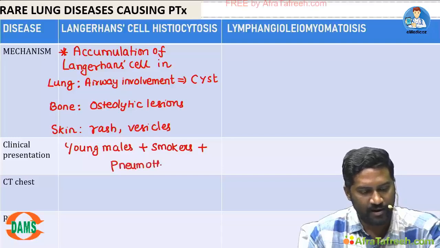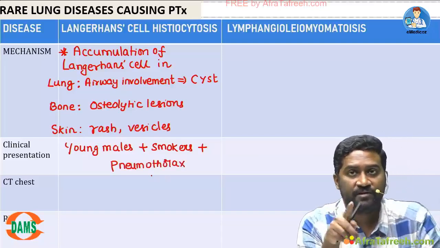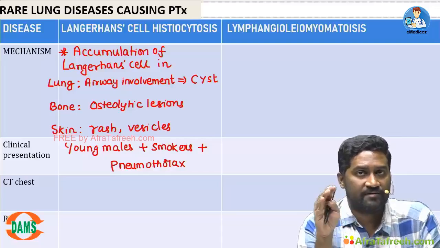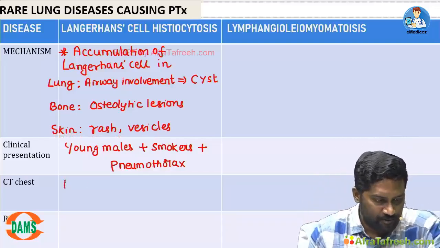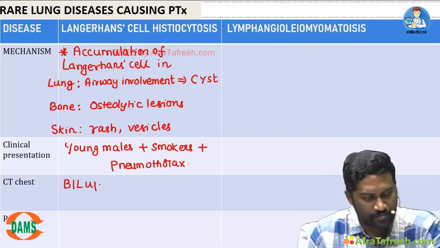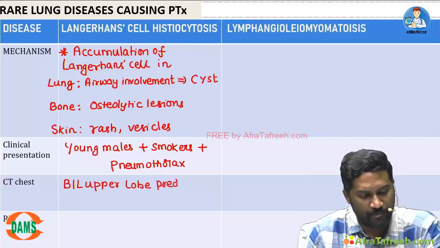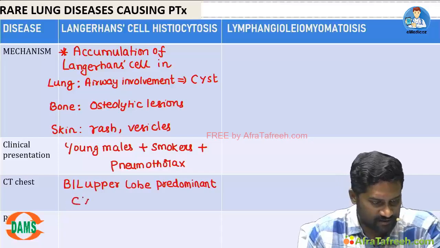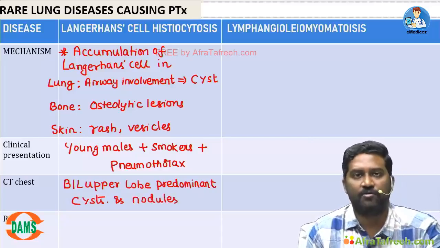These abnormal areas of air in the lung can rupture. Kindly know this, students: whenever there is an abnormal area containing air, it is unstable and can rupture at any point of time. CT chest will show bilateral upper lobe predominant disease. And what do you see? You can see cysts, along with some solid opacities called nodules.